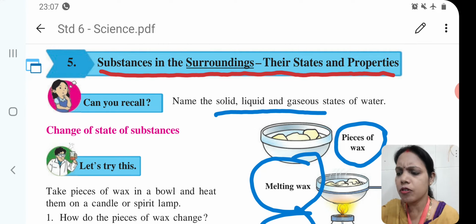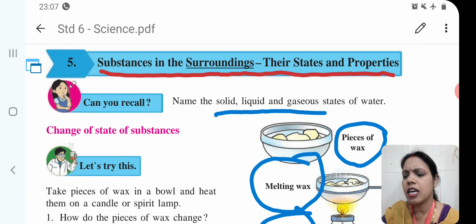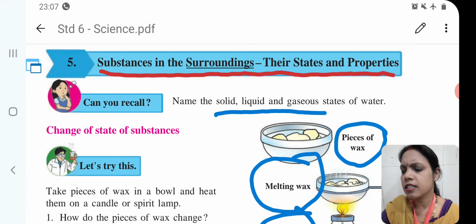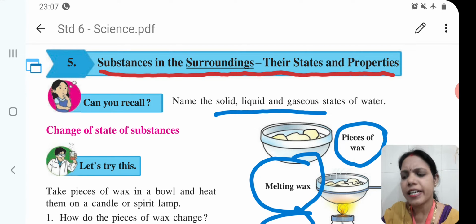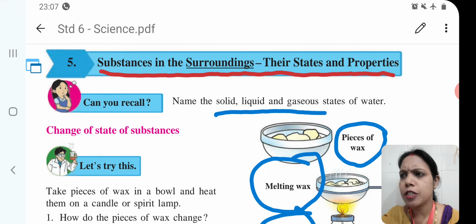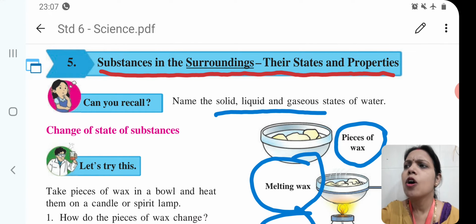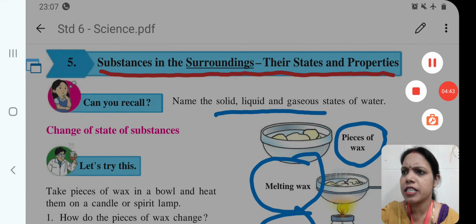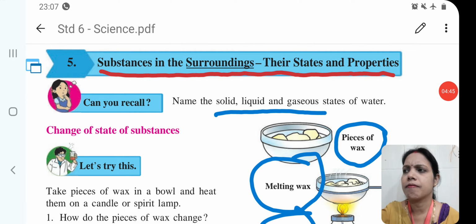Water is found in three states in nature: solid, liquid as well as gaseous. In all the three states, the individual particles of water remain the same. However, the arrangement of particles in each state is different.